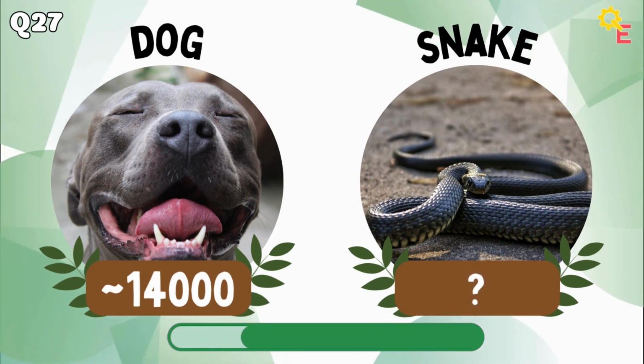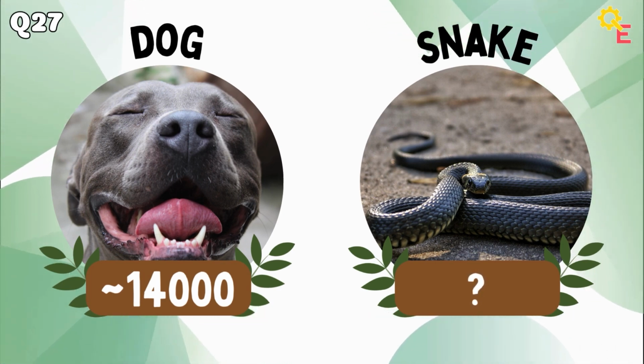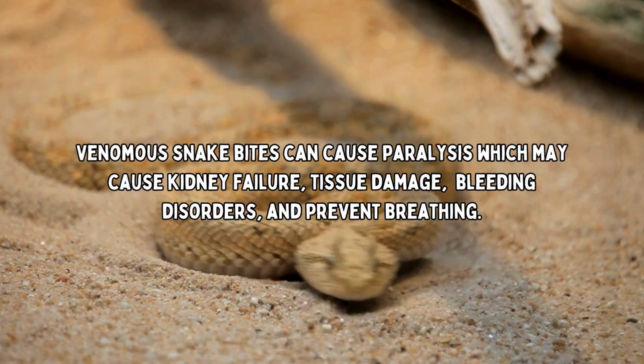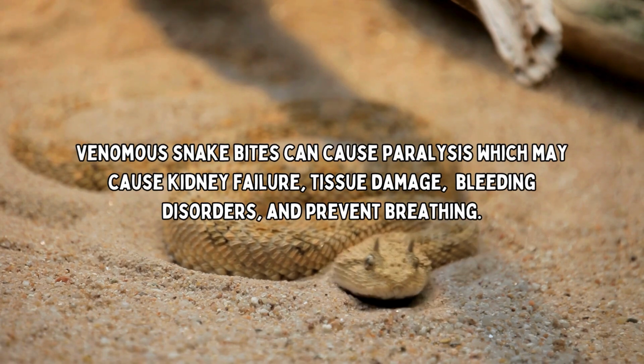For question 27, we have the dog versus snake. The answer is higher. Venomous snake bites can cause paralysis, which may cause kidney failure, tissue damage, bleeding disorders, and prevent breathing.